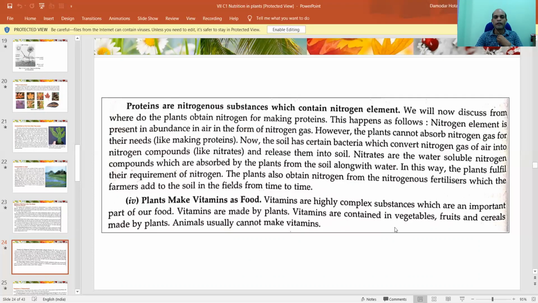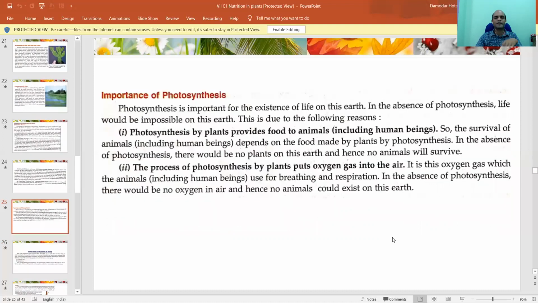Okay. Animals usually cannot take vitamins because basically they don't take fruits. Basically, we human beings generally take all the fruit of nature.